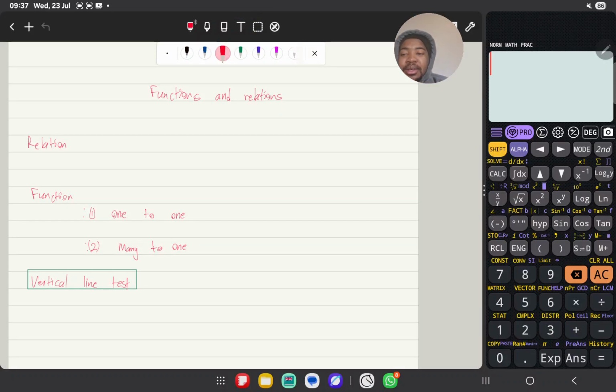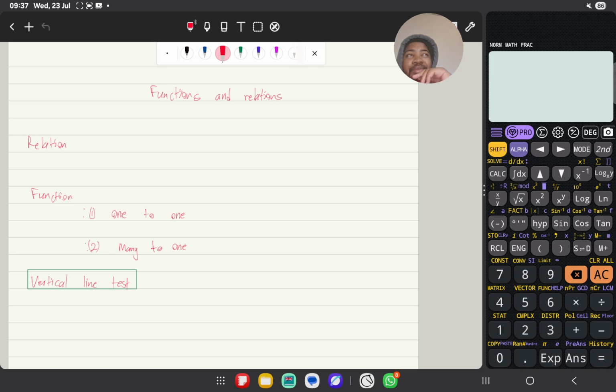Hey guys, let's do functions now. But before we start, I just want to say, for grade 12, there's something new that you are going to learn. But this thing doesn't make up the majority of the marks. The majority of the marks are going to come from things you learned in grade 11 and grade 10.